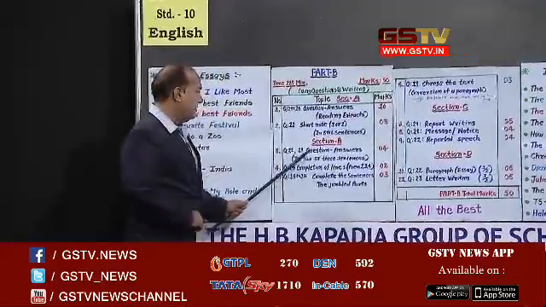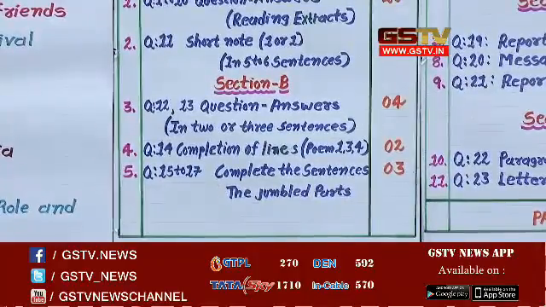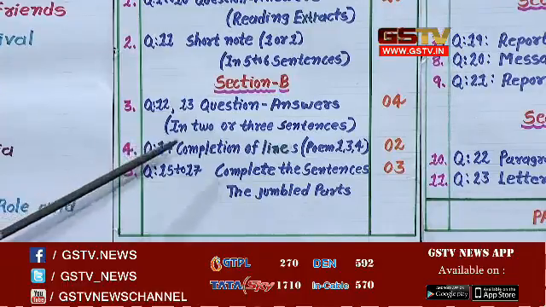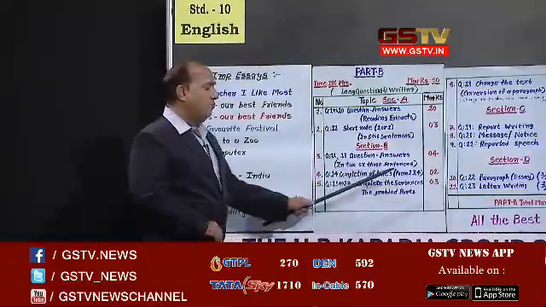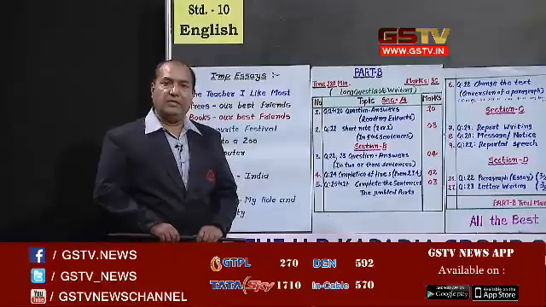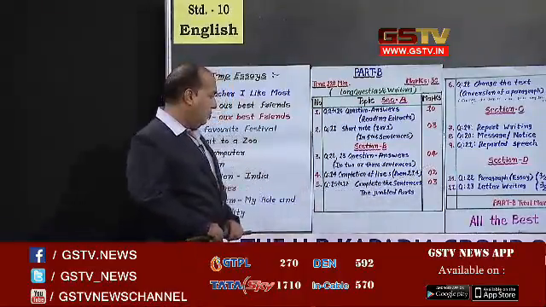Students, in this section you will be asked 2 long questions which you have to prepare only from the exercise. There is no need to find important questions from any other material. You have to prepare from the textual and the board paper questions. Students, after that the completion of lines will be asked. In this part you will be asked the incomplete part from our poems number 1, 3 and 4. So you should prepare only these 3 poems for this mark, and it will help you to get 2 marks.